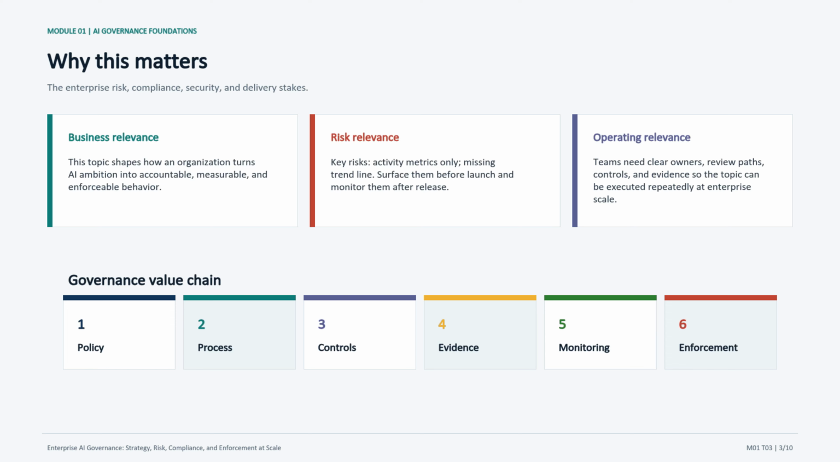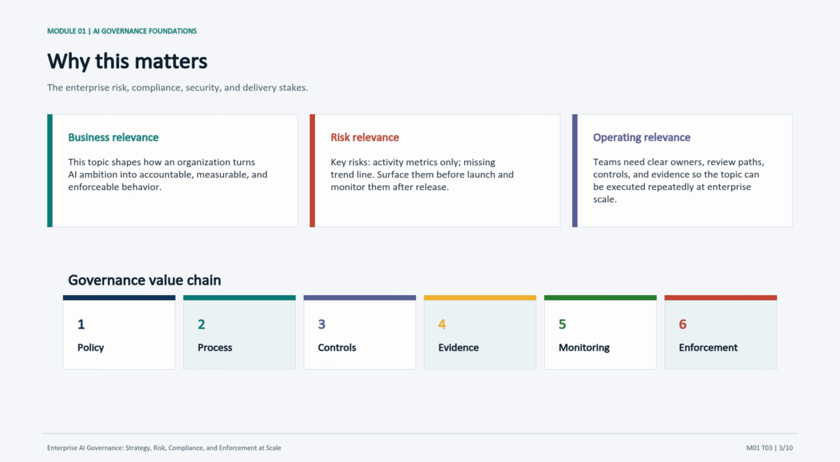AI governance maturity models and operating principles matters because AI governance is not only about writing policies. It is about preventing unmanaged AI behavior from becoming business, compliance, security, or reputational risk. The risk side is especially important here. For this topic, the common failure modes include activity metrics only, missing trend line, and no link to risk appetite. I would pause on each one and ask the class what would the first warning sign look like in production.